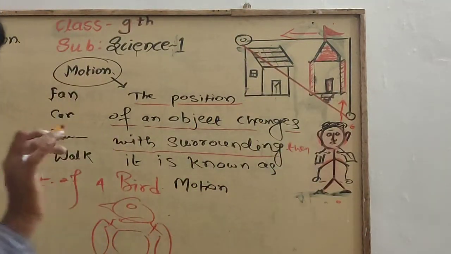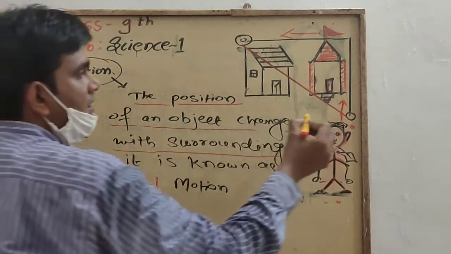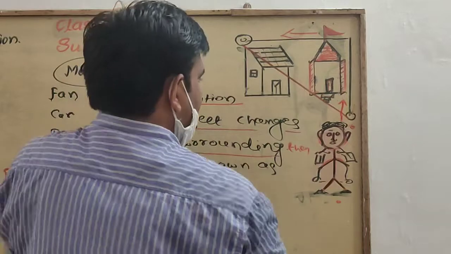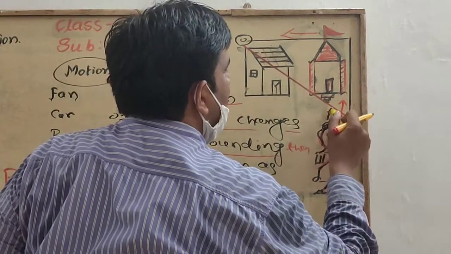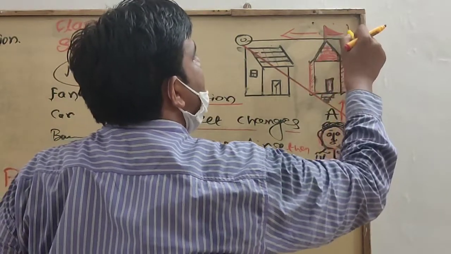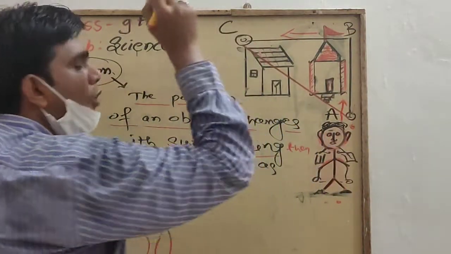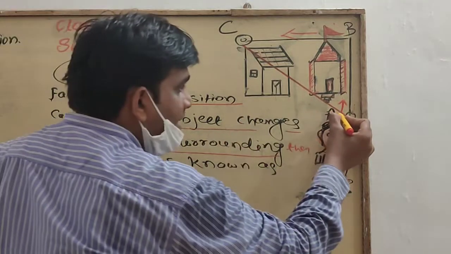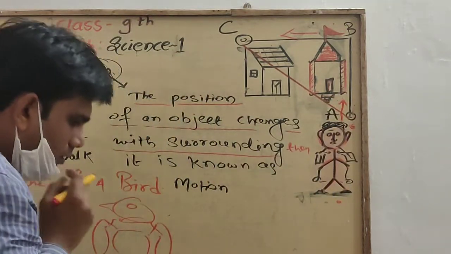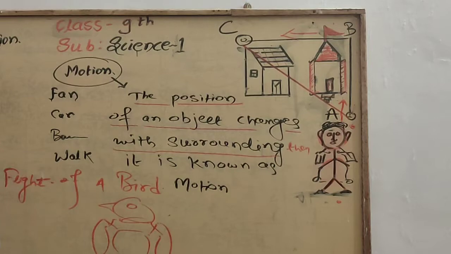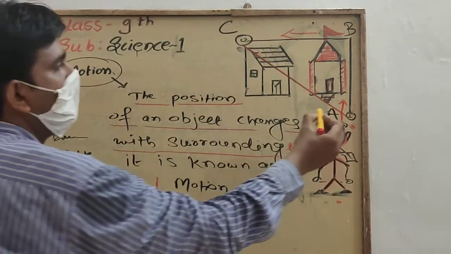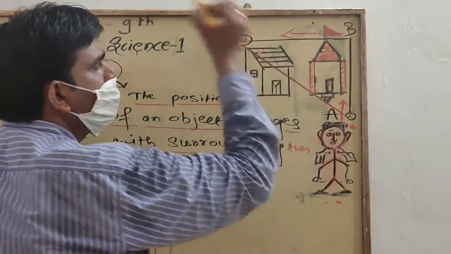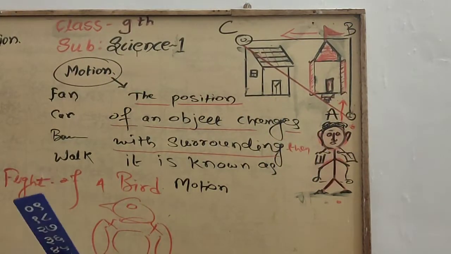Now you see here three types of distances. First of all, this is point A, this is point B, and this is point C. Now from point A he covers the distance to B, then B to C. What happens?